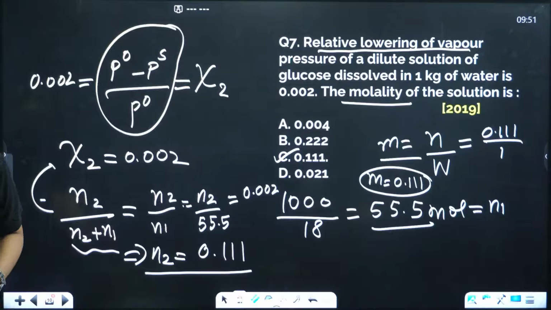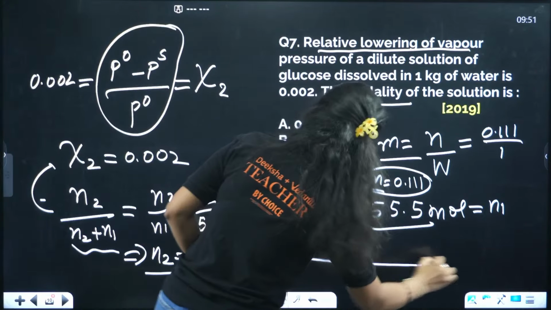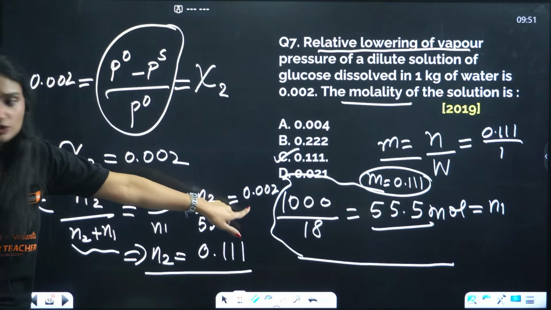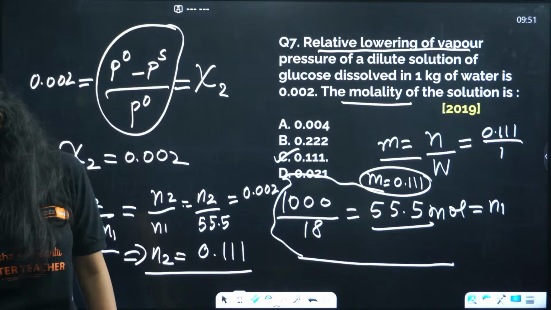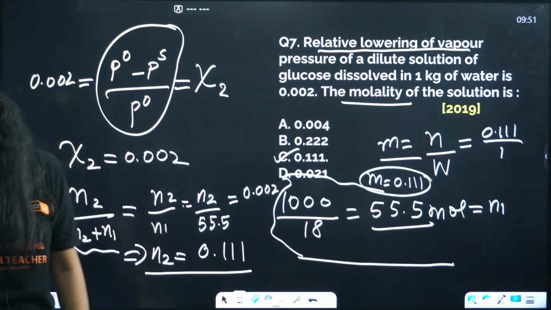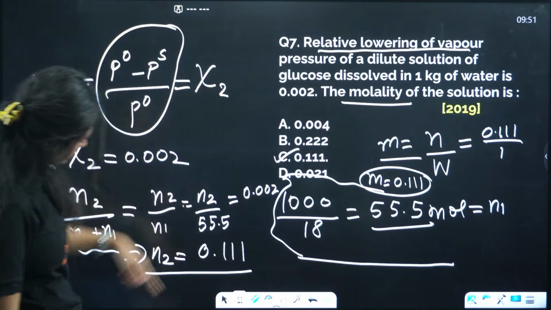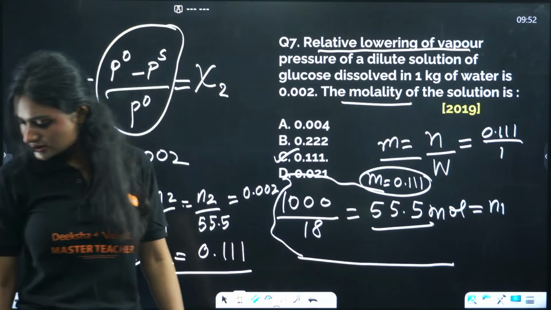There you have little less time. This is calculation, I hope it is visible. It's very easy. This is the number of moles calculation for water. And if we multiply 55.5 with 0.002, the answer is 0.111. How to divide? What are you not understanding? Do you not understand how to divide here or where? All clear?